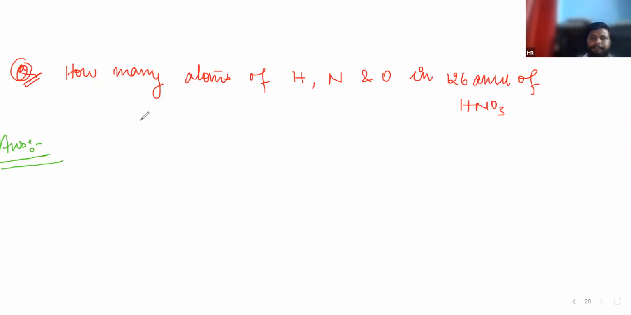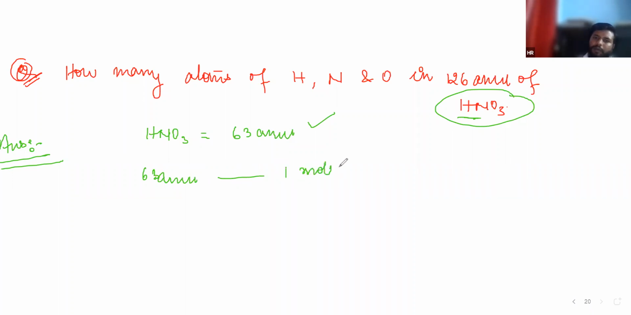Just see. It is talking about HNO3. First, we will calculate the mass of HNO3. It will come to about 63 amu. Hydrogen 1, nitrogen 14, it will be 15, oxygen 16. But there are 3 atoms of oxygen present. 3 into 16 is 48. 48 plus 15 is equal to 63 amu. And we will treat it as a molecule. Now, 63 amu means 1 molecule of HNO3, isn't it?